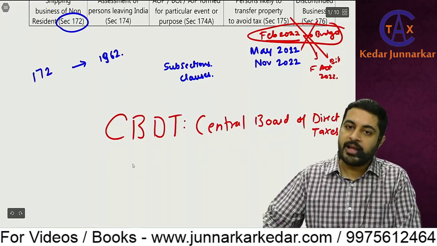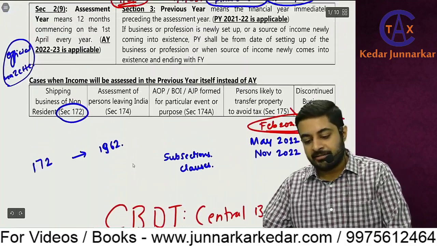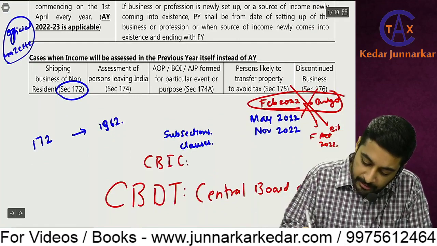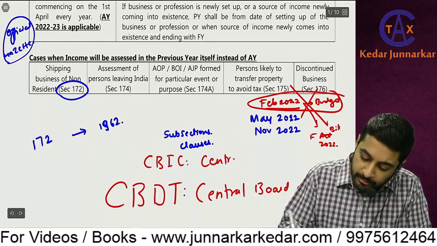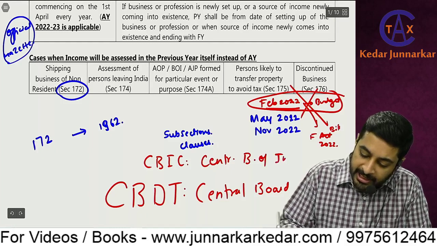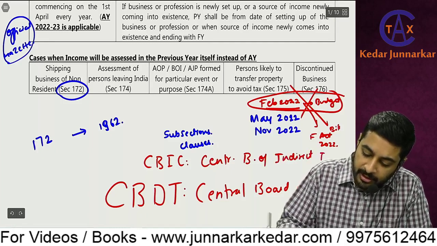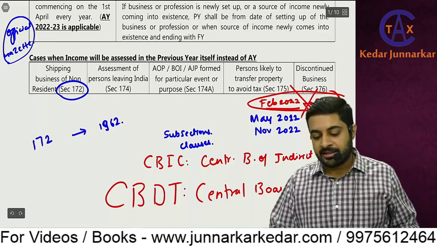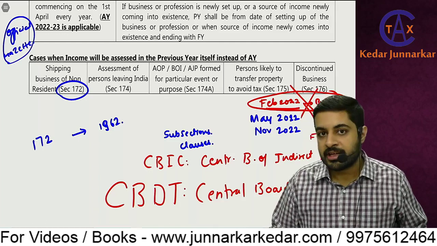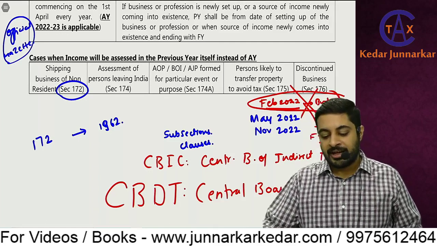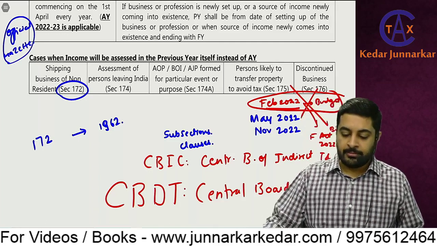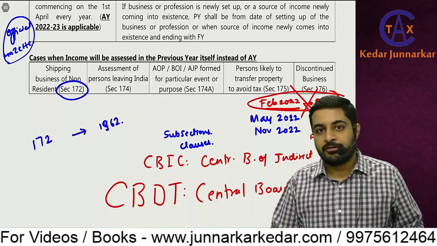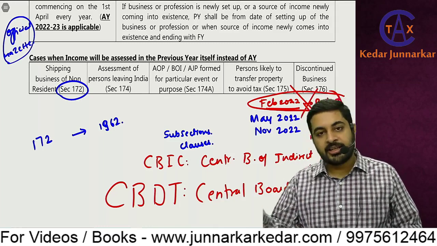In GST and Customs, we have CBIC, the Central Board of Indirect Taxes and Customs. Earlier it was called CBEC, the Central Board of Excise and Customs, but now since on most commodities we don't have excise, it is CBIC. This comes under the Ministry of Finance, under which you have CBIC and CBDT.